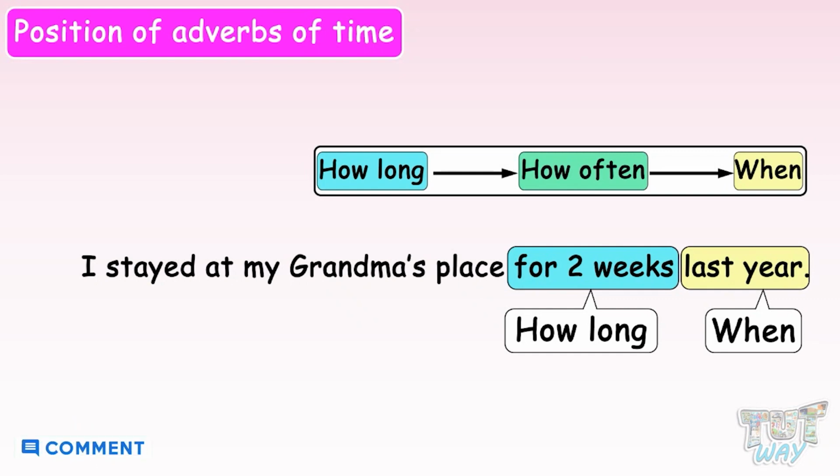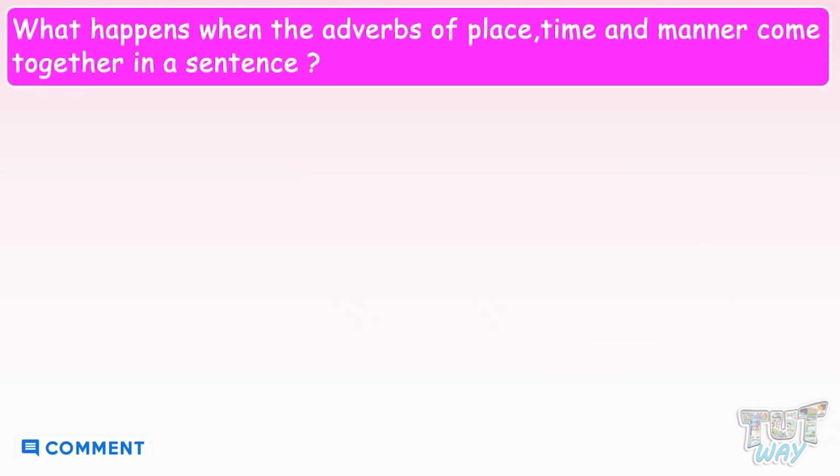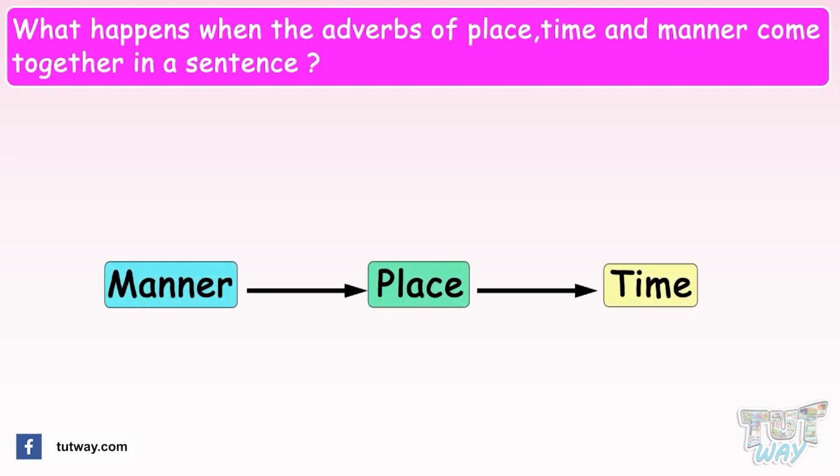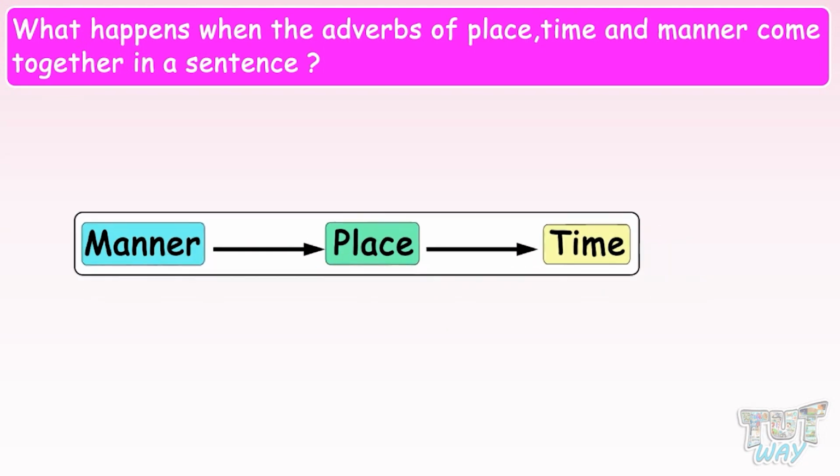Now it's time to learn what happens when the adverbs of place, time, and manner come together in a sentence. Then again, we need to follow a sequence, and that sequence is manner, place, time. That is, first the adverbs of manner will come, then the adverbs of place, and in the last, the adverbs of time. Here we have the example sentences.